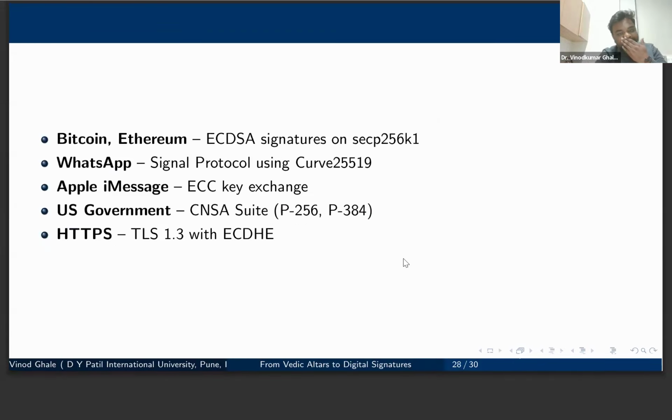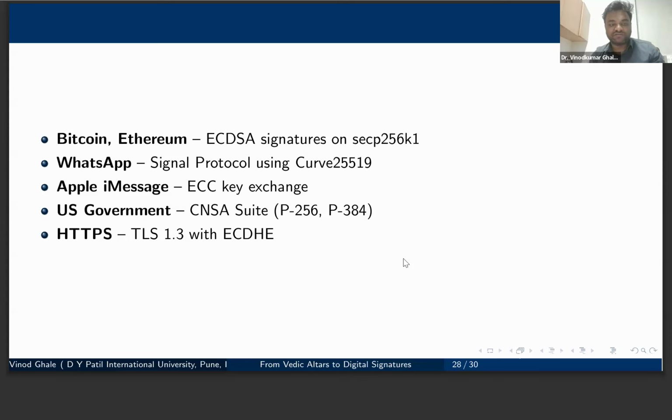An example I want to give is Bitcoin. They use elliptic curve cryptography. Bitcoin does not have a base for the currency like government currency or some structure. Bitcoin is a computer network currency, not secured by something external. But whenever we make a transaction, each transaction belongs to some owner. That ownership has to be established using a digital signature, and that digital signature is generated using elliptic curve cryptography.